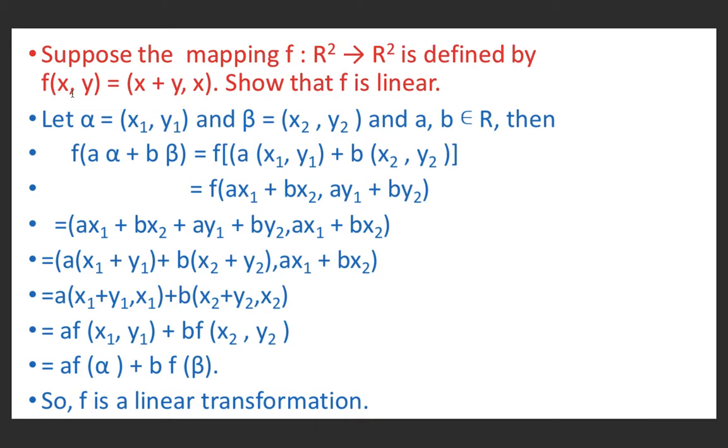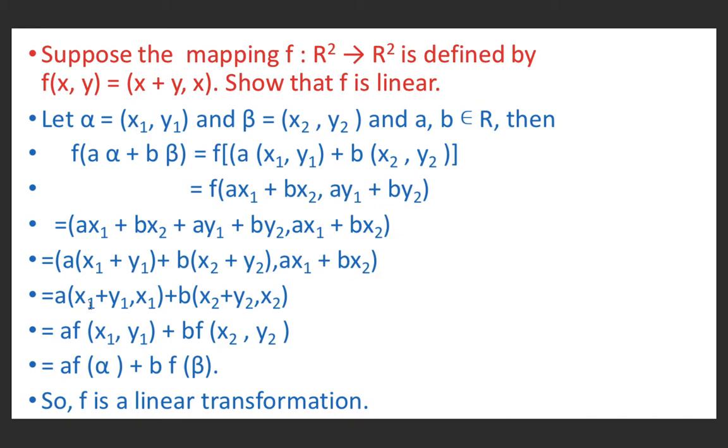And f is defined as f(x, y) = (sum of both the terms, x). So here ax1 + bx2 is the first term, and the second is ay1 + by2. So this is the sum of both the terms, and then the first term. So it is (ax1 + bx2 + ay1 + by2, ax1 + bx2). If we take a common, it will be a(x1 + y1). If we take b common, b(x2 + y2), and here it is ax1 + bx2.